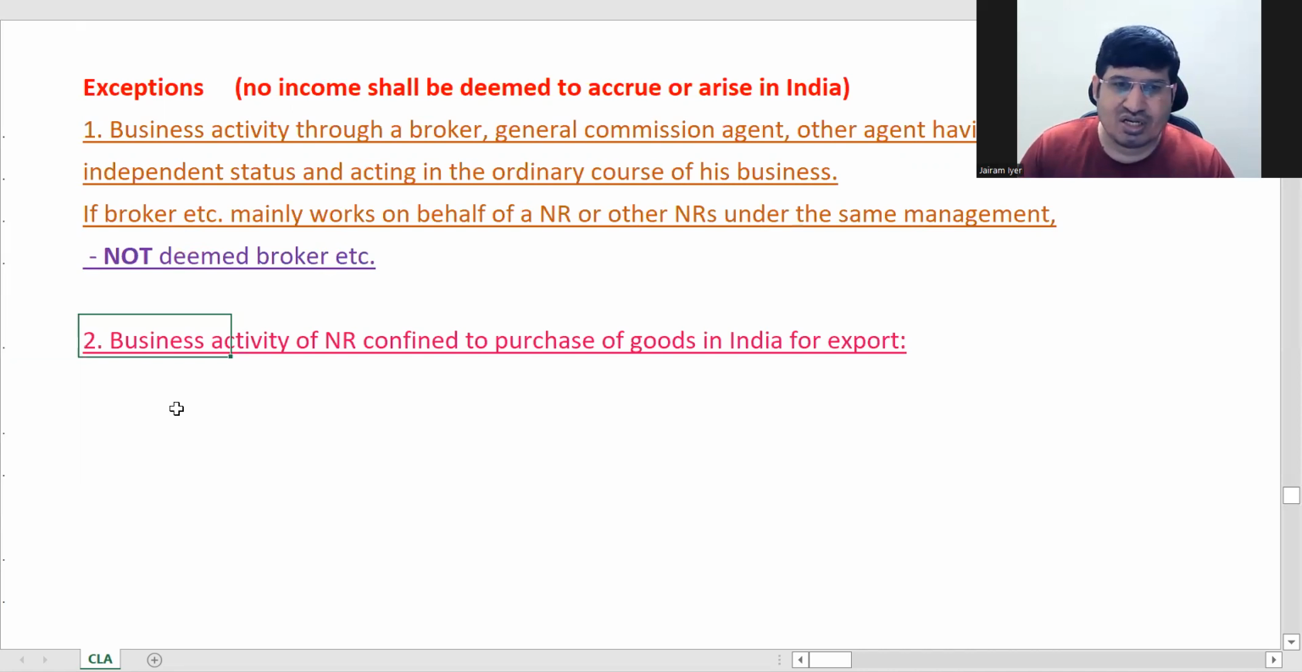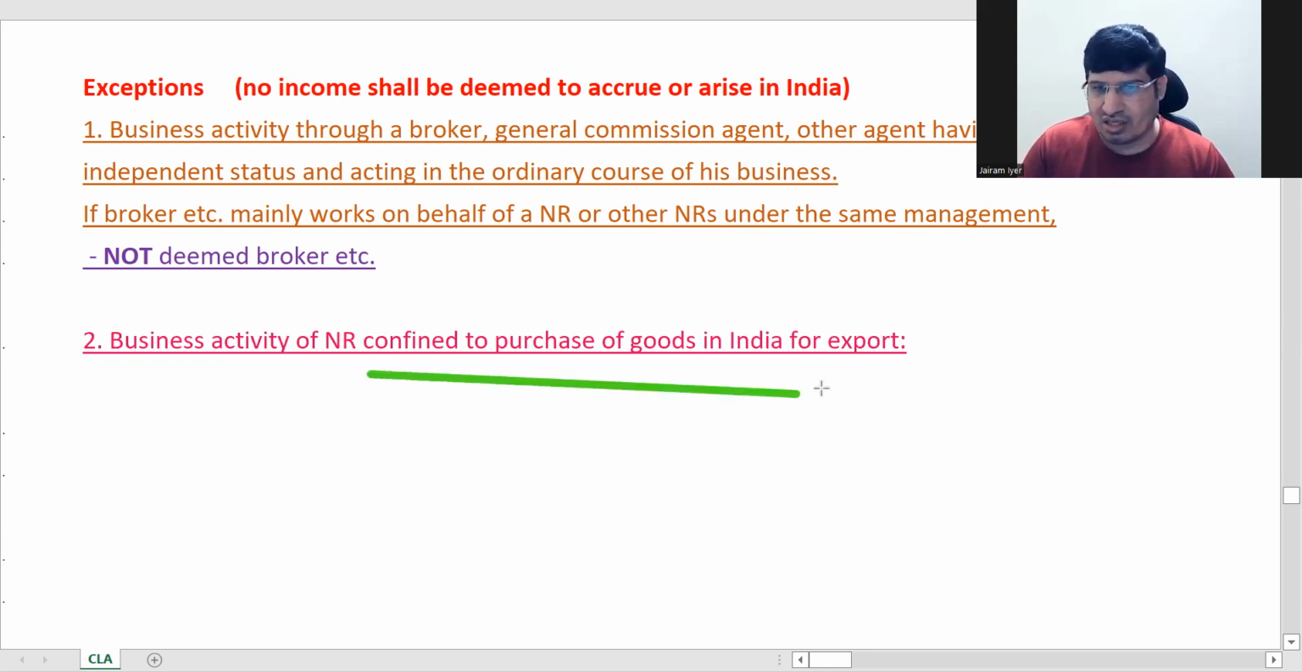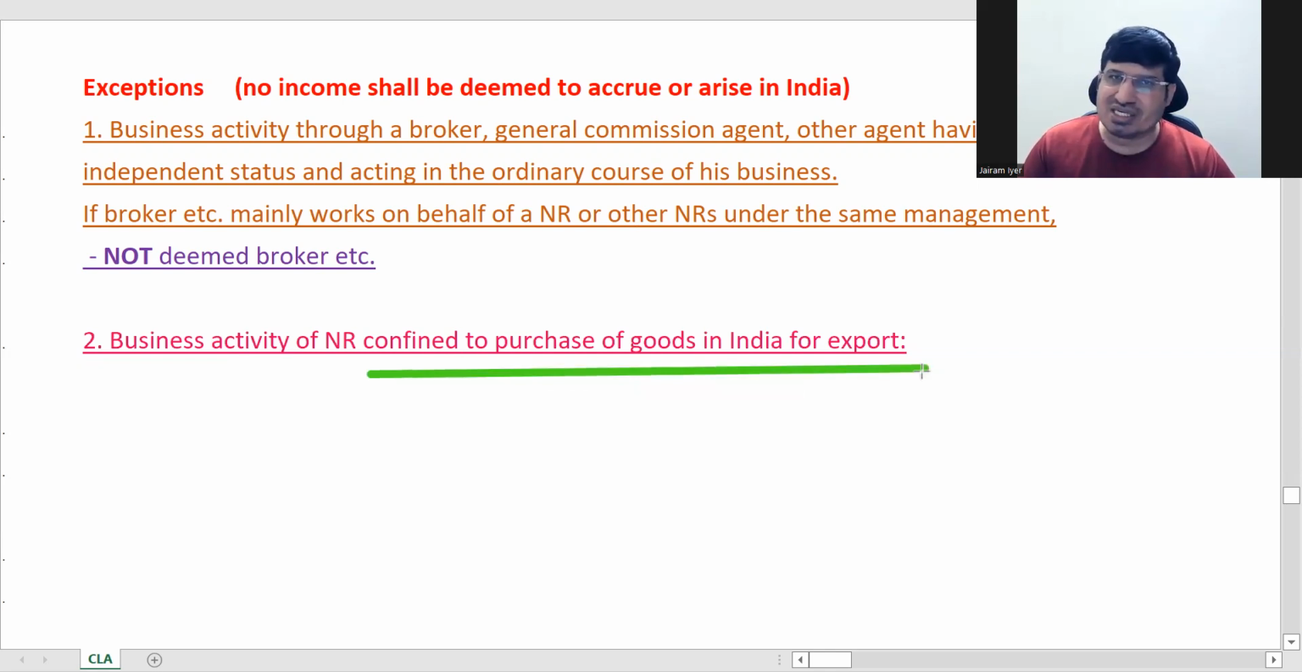The second exception is business activity confined to purchase of goods in India for export. Because of export promotion, if the NR is purchasing goods in India and exporting them, we want our goods to be exported. So it is working only for export, purchasing and exporting straight away, not taking the goods back. Then that person will not be taxable basically. This exception is just for export promotion.